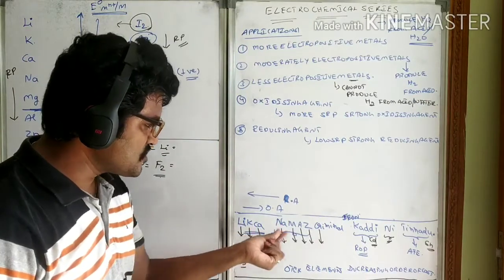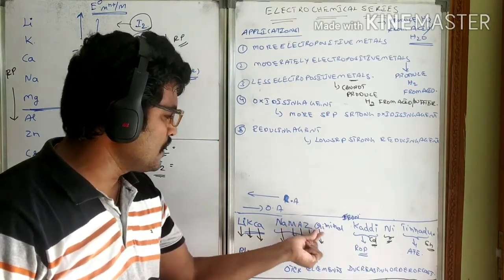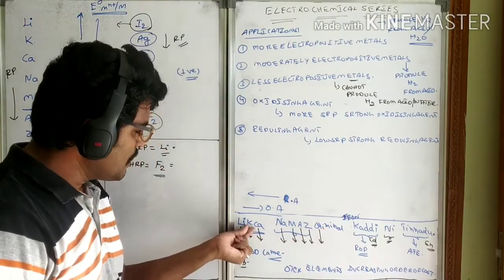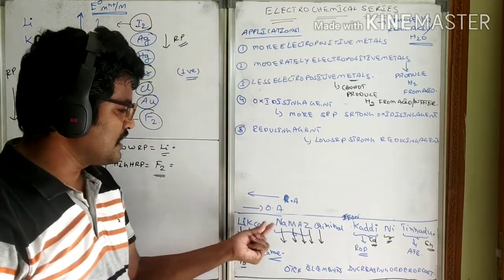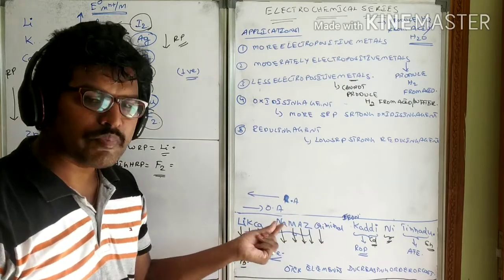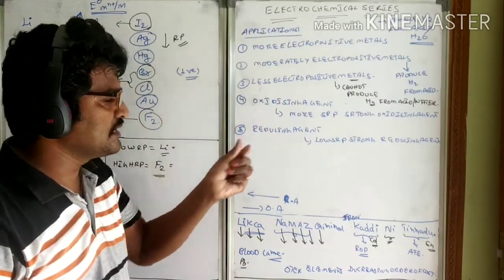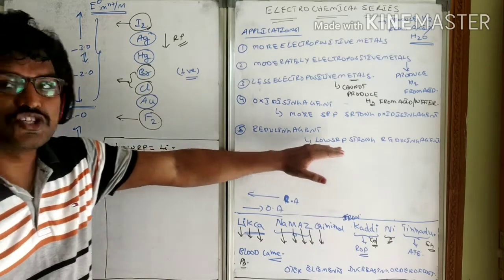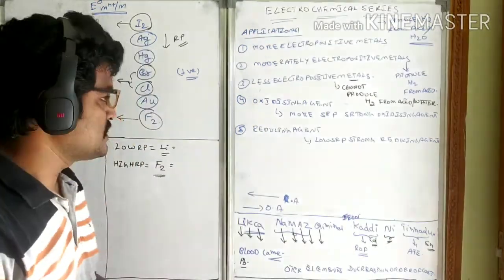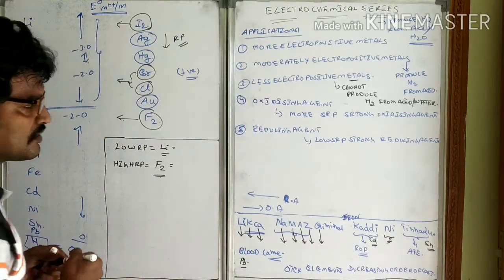If you take potassium and chromium, which is a strong reducing agent, potassium will be the strong reducing agent. Like that you can remember the oxidizing agents and reducing agents. Mostly elements at the bottom behave as strong oxidizing agents and elements at the top behave as strong reducing agents. Next you see another one.